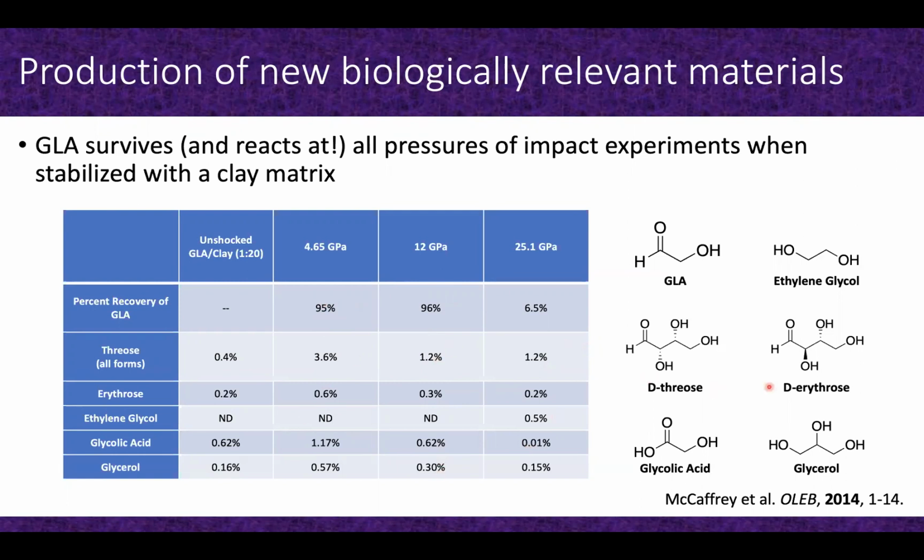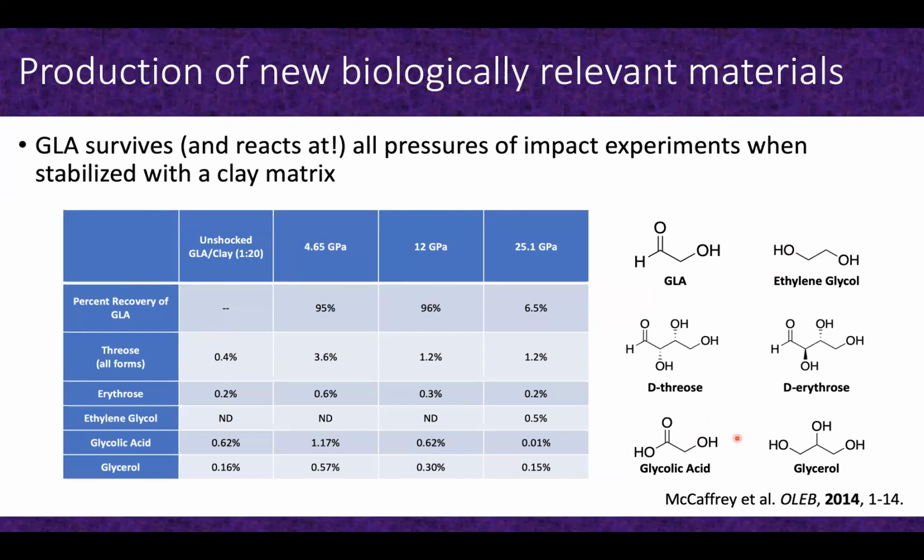Really exciting for us is we saw significant amounts of dimerization in our reactions. We saw samples of threose and erythrose being formed, and some interesting stereochemical results here that I'm just not going to talk about today. We saw a few of the decomposition reactions, including glycolaldehyde and ethylene glycol. Probably the production of these were coupled to each other.